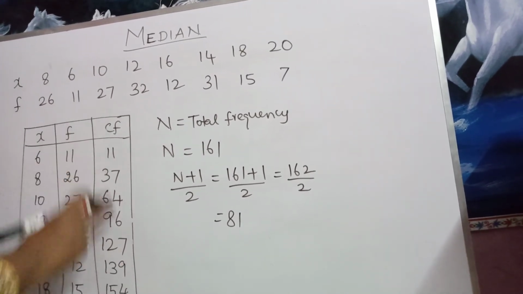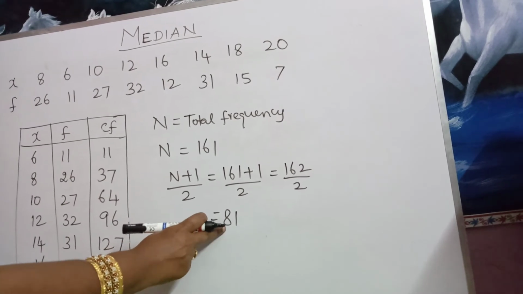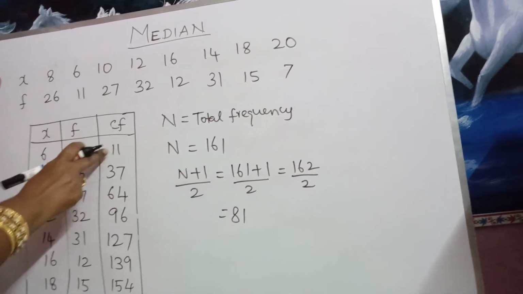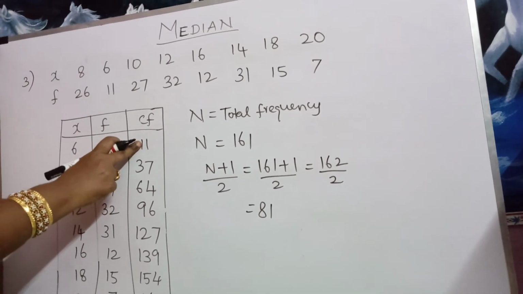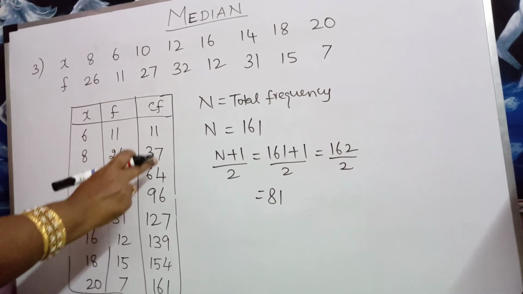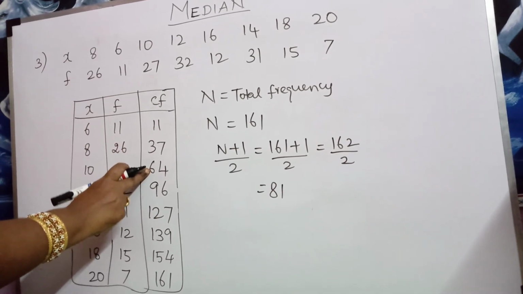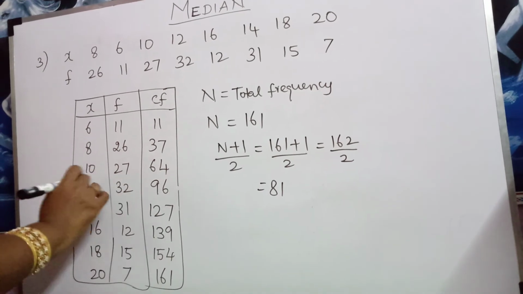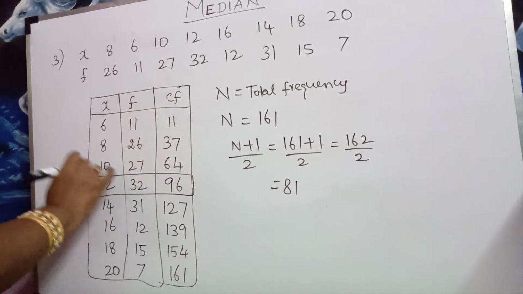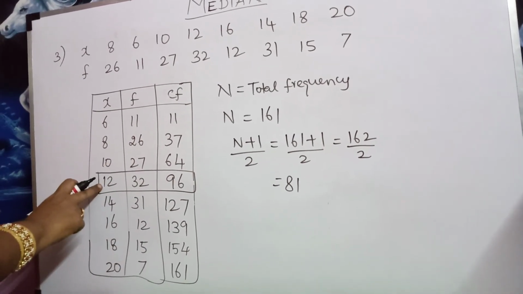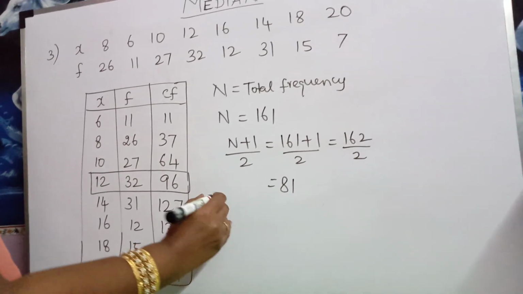In the cumulative frequency column, you check the number which is greater than 81. 11 is less than 81, 37 is less than 81, 64 is less than 81, but 96 is greater than 81. We circle this row. Therefore, the median is nothing but our 12. Median equal to 12.